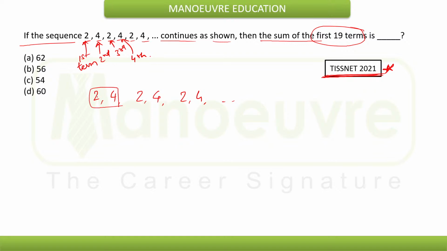So if I consider the first pair, the sum is 6. Every pair sum is 6. This is the second pair. This is the third pair.